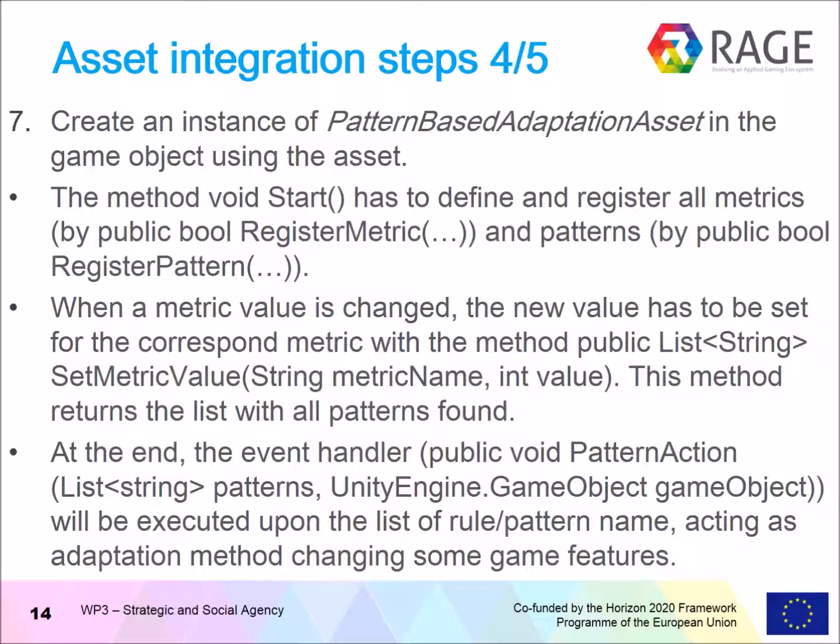So each time we have a new value of the metric, it has to be set to the pattern, and in the end the event handler will be executed upon the list of the rule pattern names, which act as adaptation methods for changing some of the game features.